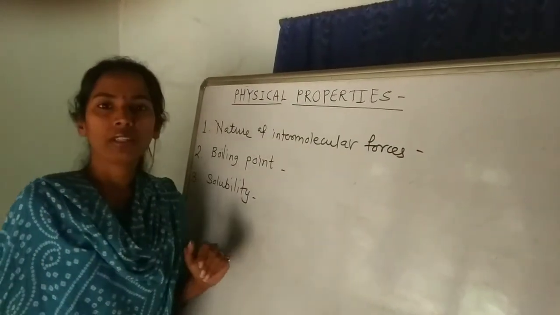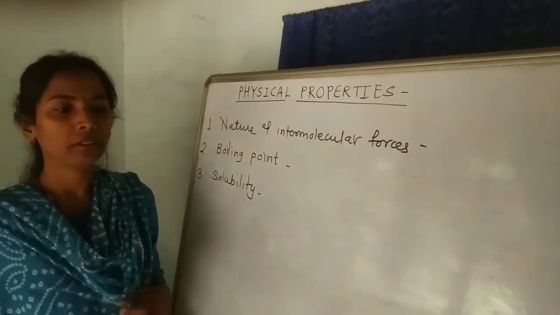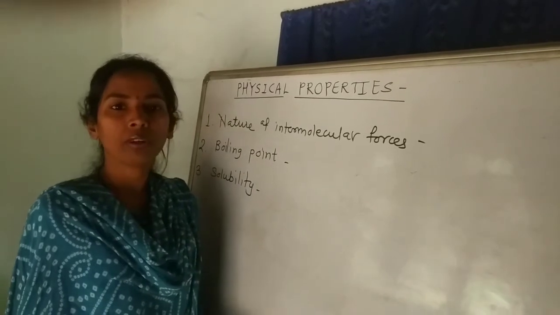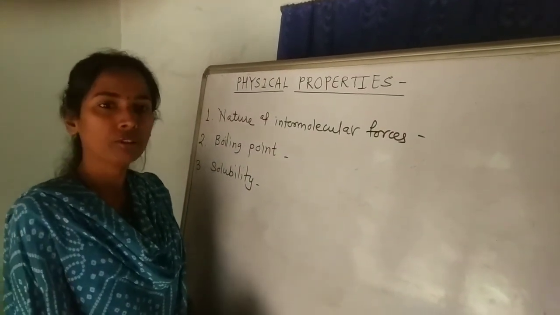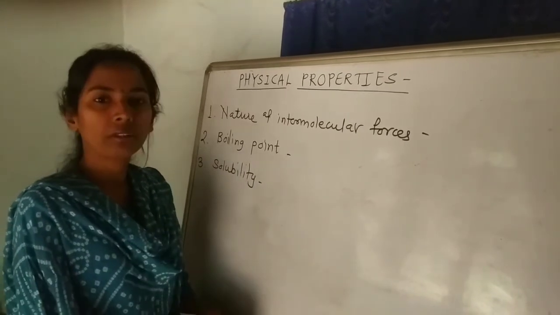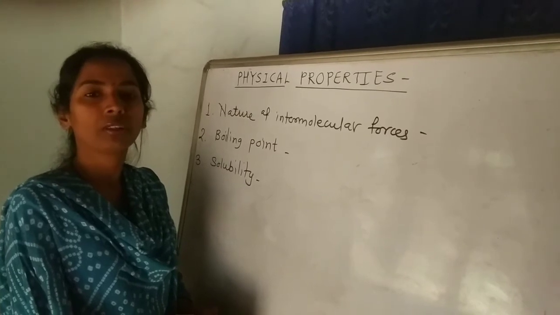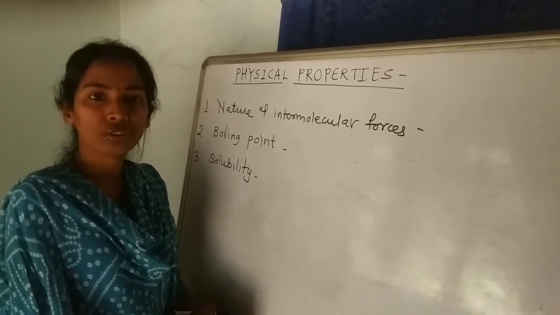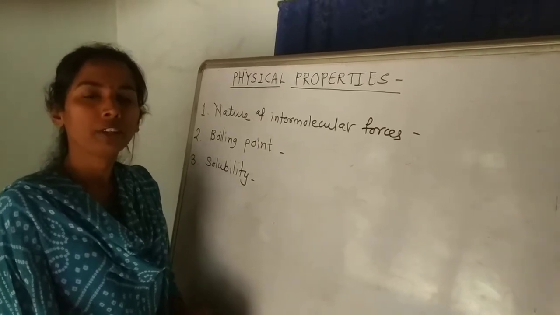The third property of alkyl halides we are going to discuss is their solubility. Alkyl halides being polar, they should be soluble in water, but their solubility in water is somewhat less because when they are added to water, they get attracted towards each other. So their interaction with water is less. They do not form any hydrogen bond with water. So their solubility in water is less as compared to other polar compounds.